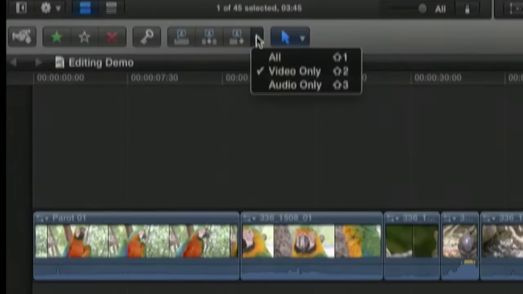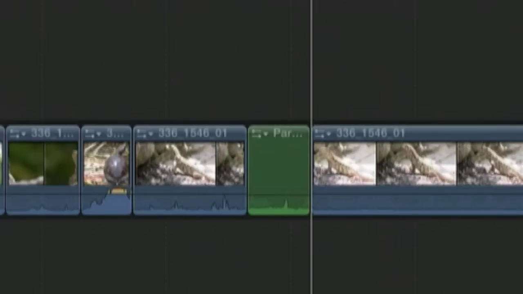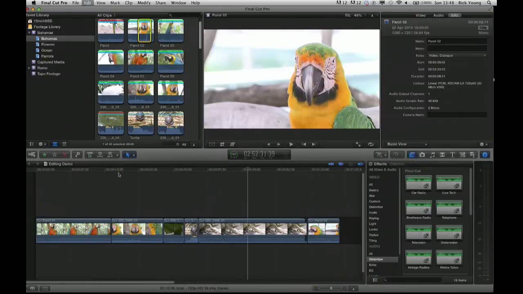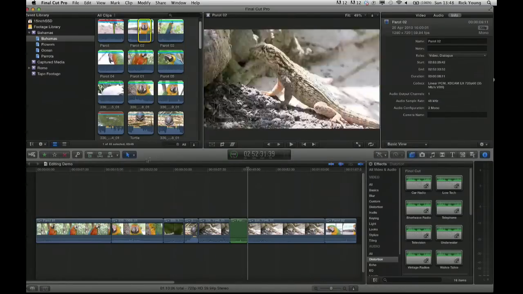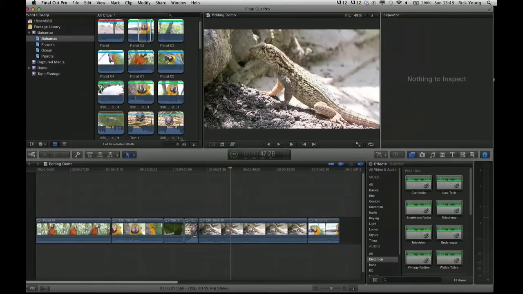If I choose audio only, click the drop down or press Shift 3, audio only, and press D. Now there's no video that's been edited into the timeline, and audio only. Command Z to undo, and I'll do an insert edit. Again, we get only the audio and none of the video. And if I actually go to the clip, you'll see that there's black there to say that there's actually no video associated with it. Command Z to undo.